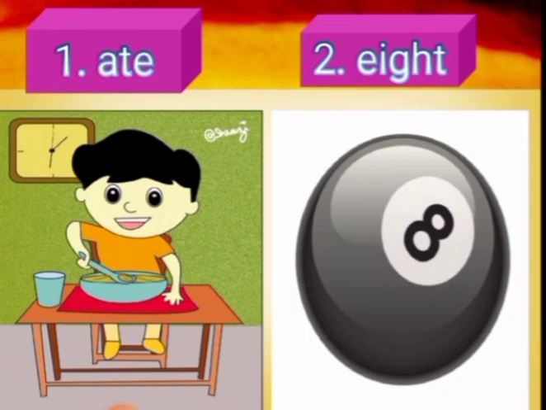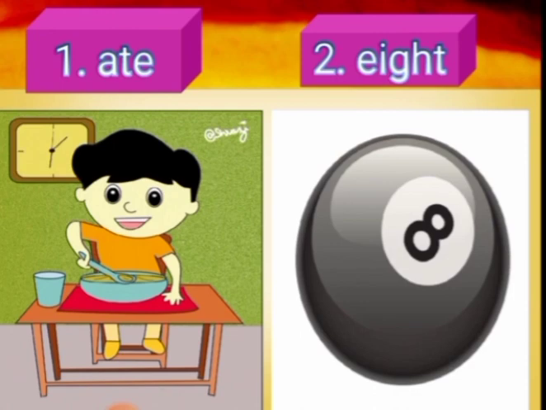What do we find here? Both the words, first word ate, second word eight, when we compare, their spellings are different. Even their meanings are different. The first one means to eat, or it is the past tense of the word eat. And the second word, eight, is a number.